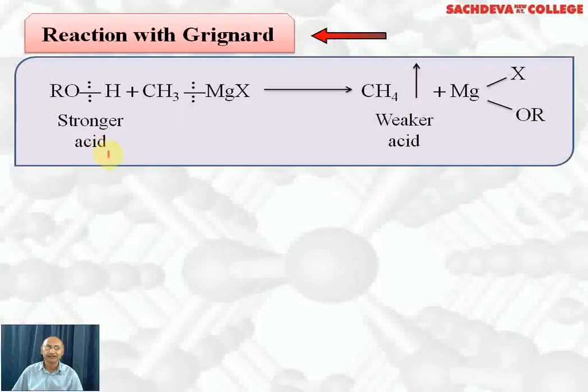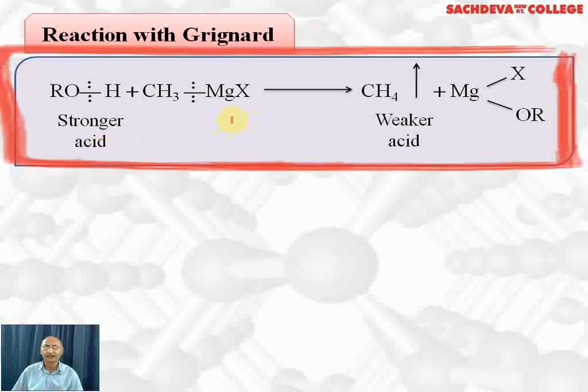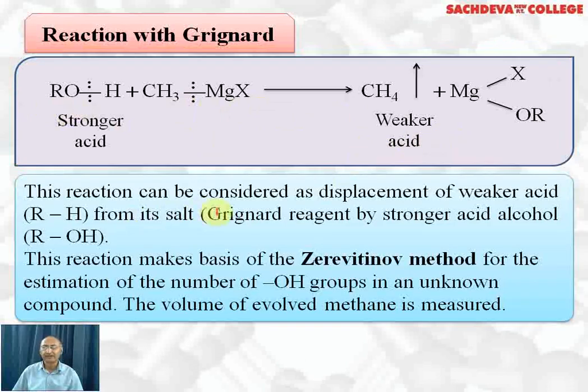Next we are taking reaction with Grignard reagent. Grignard reagent reacts with alcohol to form alkanes. H from alcohol combines with the alkyl group of the Grignard reagent to form methane, and MgX of the Grignard reagent combines with the alkoxy group to form alkoxy magnesium halide. This reaction can be considered as displacement of the weaker acid, hydrocarbon, from its salt, that is Grignard reagent, by the stronger acid, alcohol.